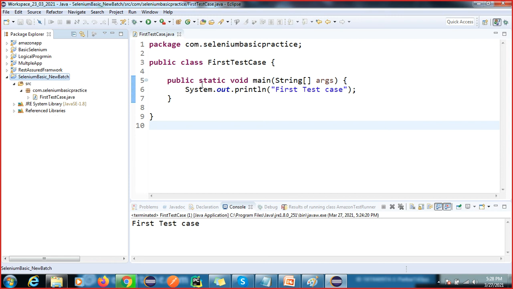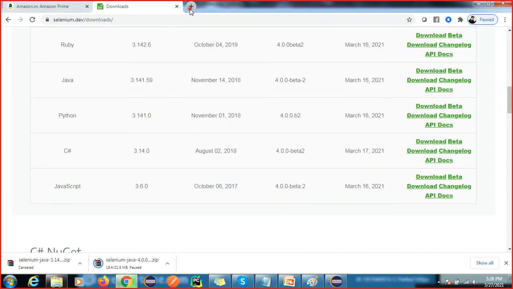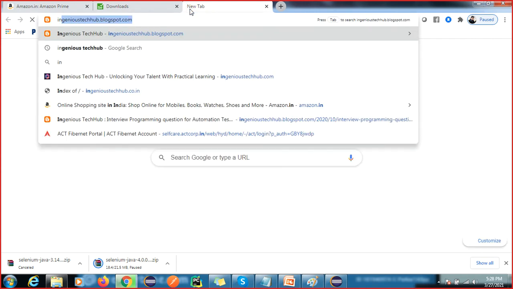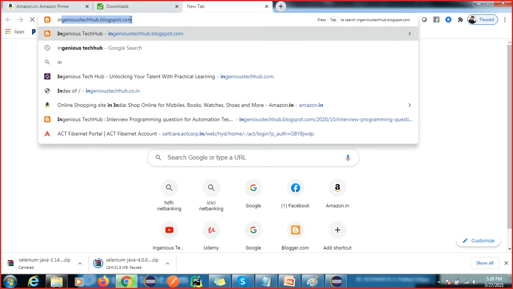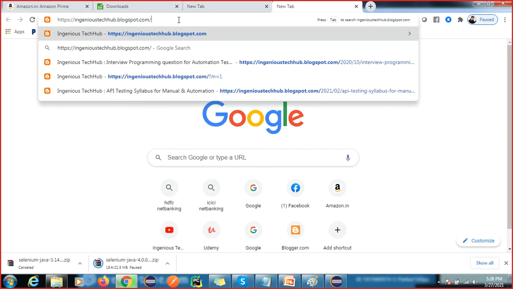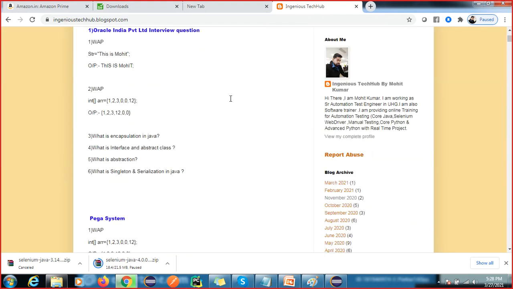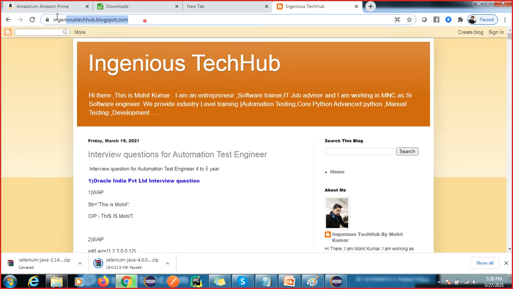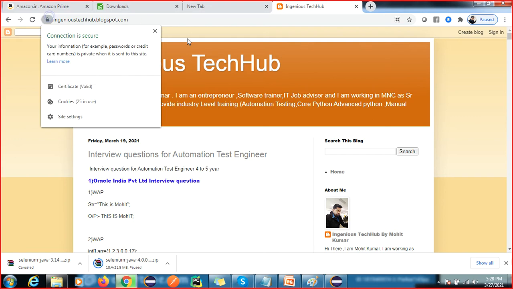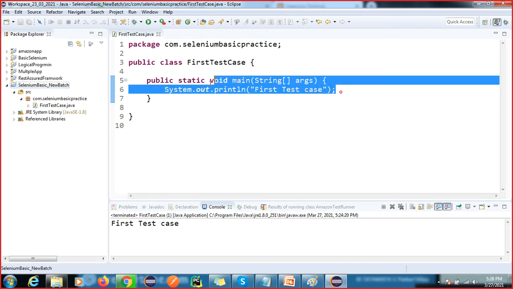Actually, what we do in automation is we are just validating our application. Like this is my blog. Manually I will copy this URL and paste it here and launch my blog application. You can see it will launch here, right? I have done it manually, but how to do it by using automation or Selenium? So we will write code here.